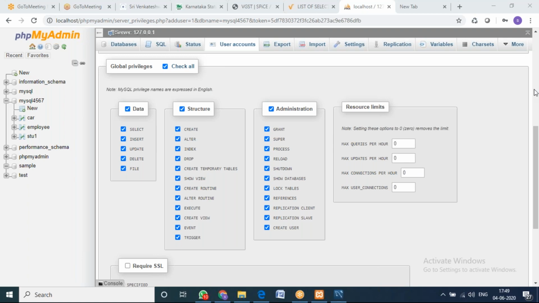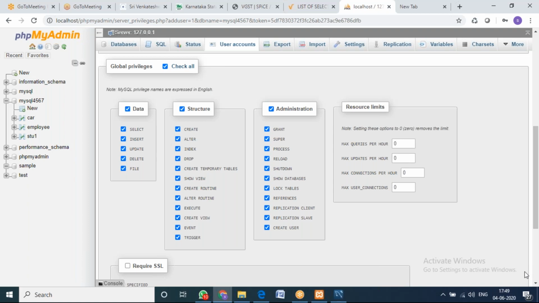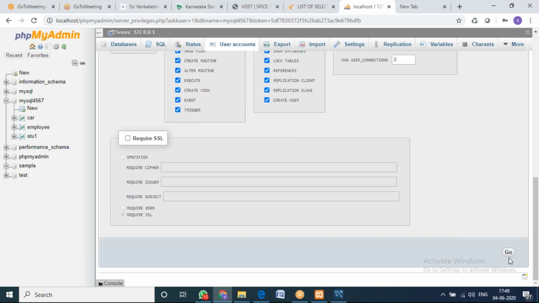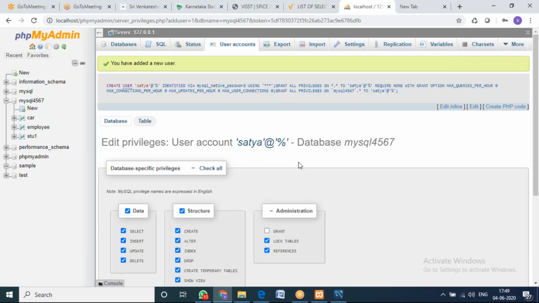Then before going to create it, you can see here, previously we have only root users. We don't have any other user. Now I have created one more user, Satya. So I'll just go and say go. Now the user has been created.